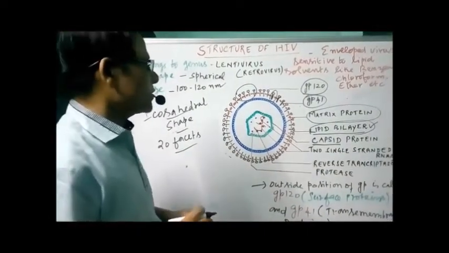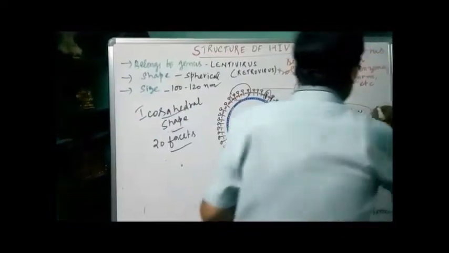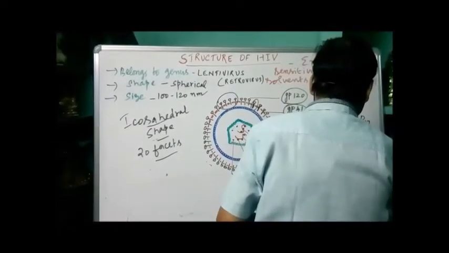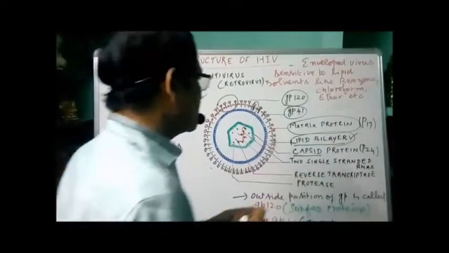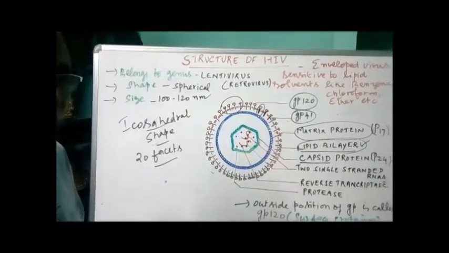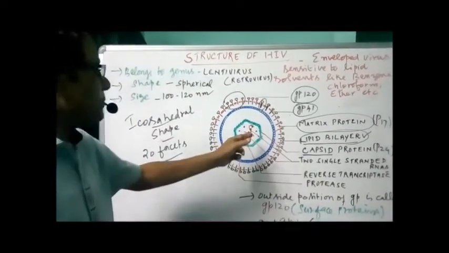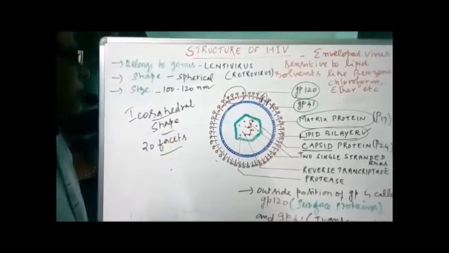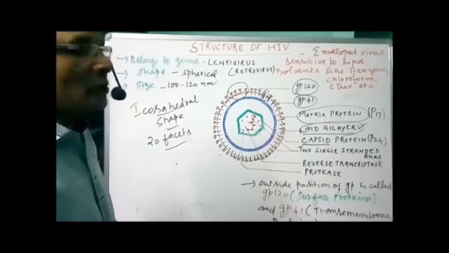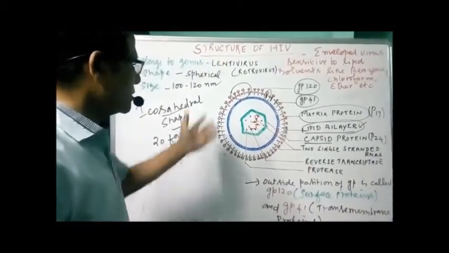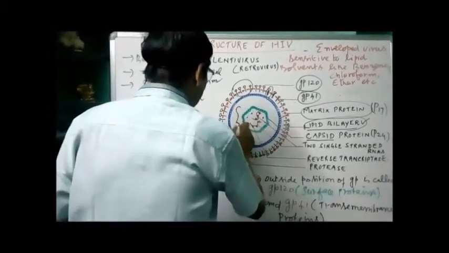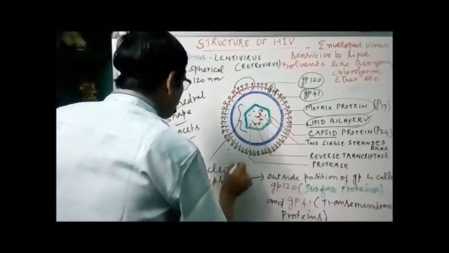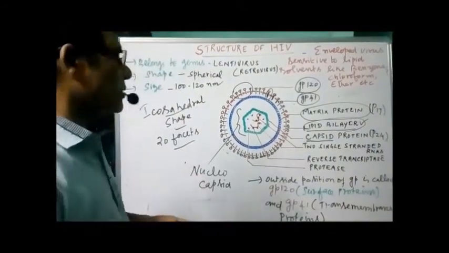If we make the difference between the capsid protein and the matrix protein, this is called P17 and this is called P24. P refers to protein; the number is a symbol for the different types of proteins according to density, etc. So the capsid protein is P24, and the outer matrix protein is P17. Now this capsid is called the nucleocapsid, because it has the outer capsid layer and also the inner nucleic acids.